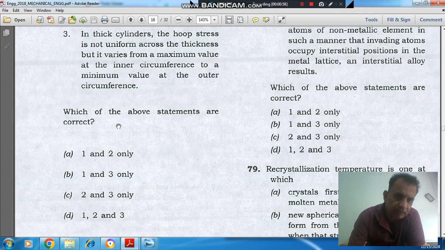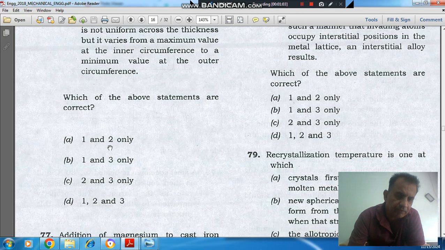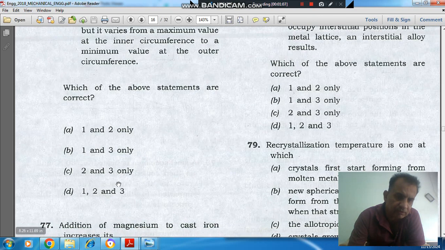Which of the above statements are correct? Option A: 1 and 2 only. Option B: 1 and 3 only. Option C: 2 and 3 only. And option D: 1, 2 and 3.